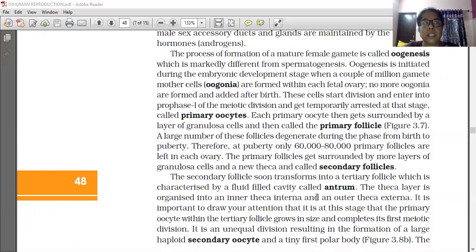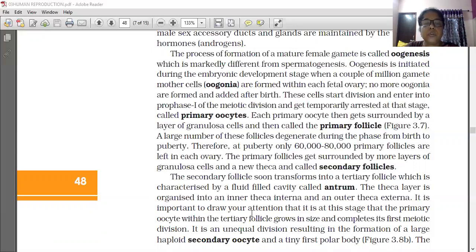The theca layer, theca means outer covering, is organized into an inner theca interna and an outer theca externa. The theca has a two-layer covering: the outer covering is called externa and the inner covering is called interna.